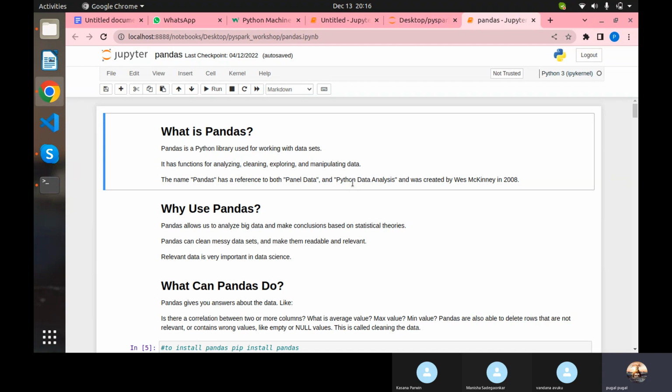For example, if one column has integers and you want to convert the entire column into float, you can do that, and whatever else, everything you can do with pandas, the same way we have seen with numpy as well, right? Here they have given some history of pandas, and it's called panel data. It was converted into pandas, something like that. So here they are explaining why we need to use pandas. Pandas allows us to analyze big data and make conclusions based on statistical theory.